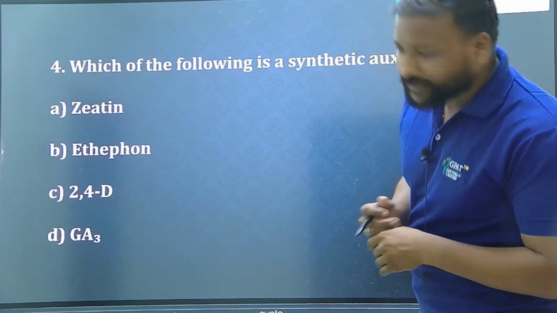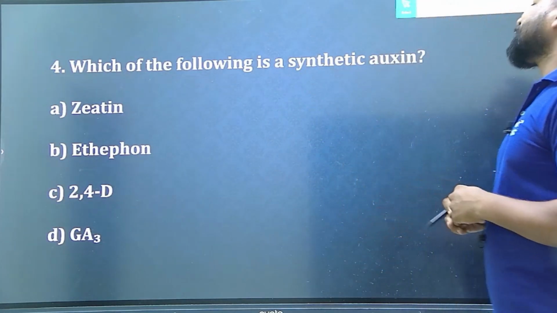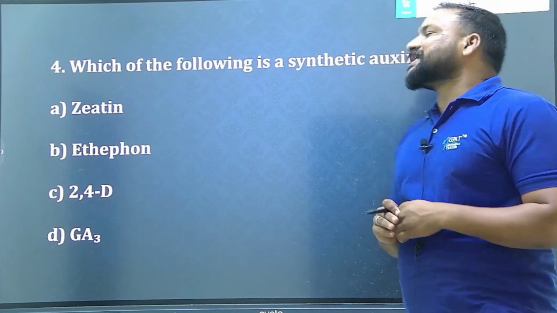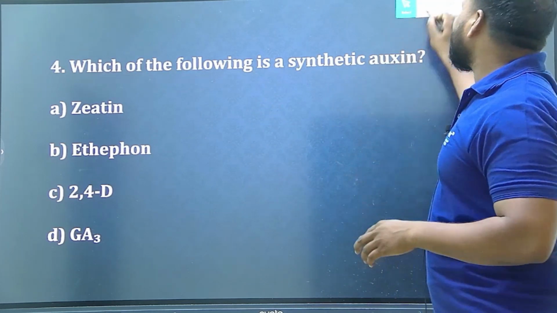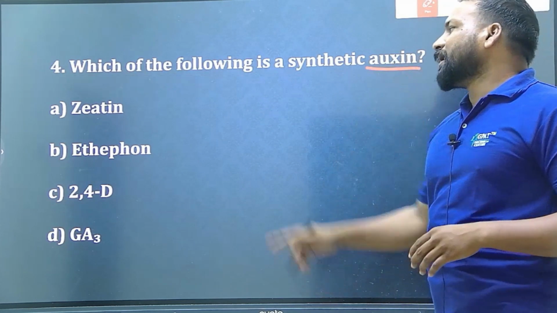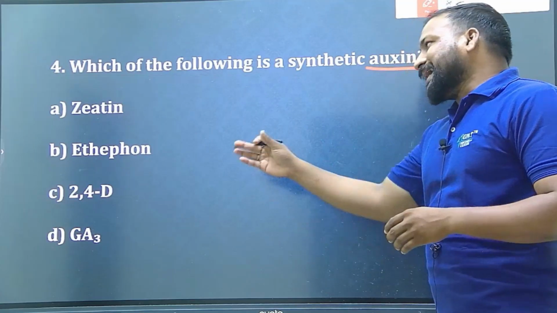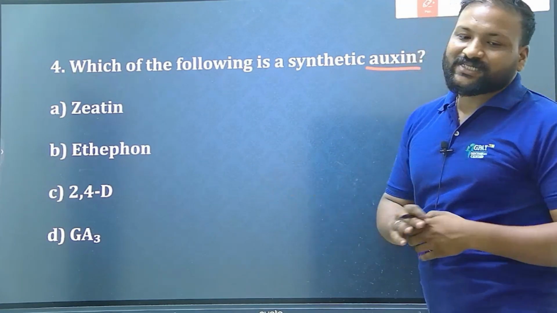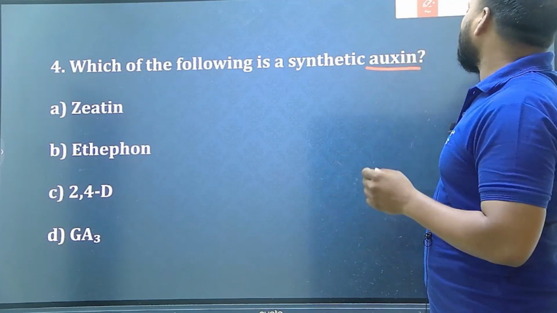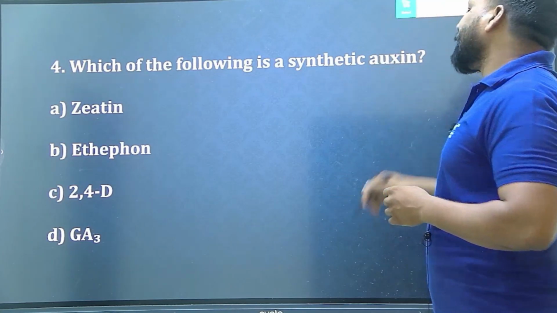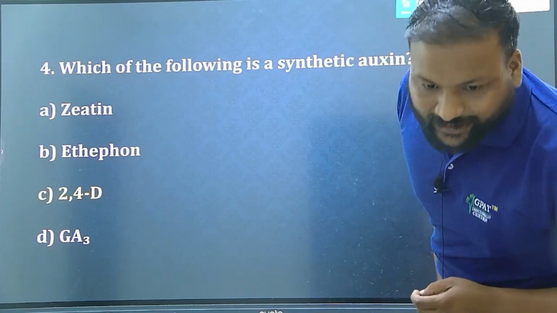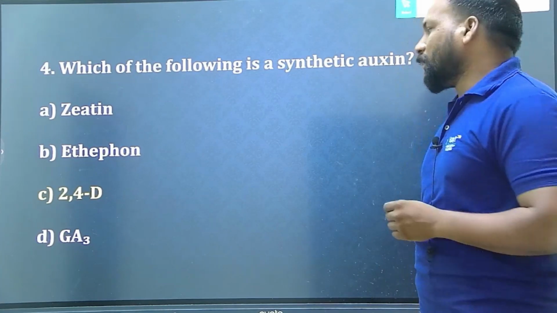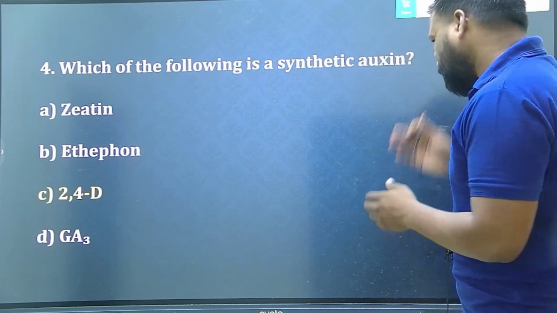Next. Which of the following is a synthetic auxin? Zeatin, ethephon, 2,4-D, or IAA? Which one is a synthetic auxin? Undoubtedly 2,4-D. 2,4-D is a synthetic auxin. Clear? Very good.